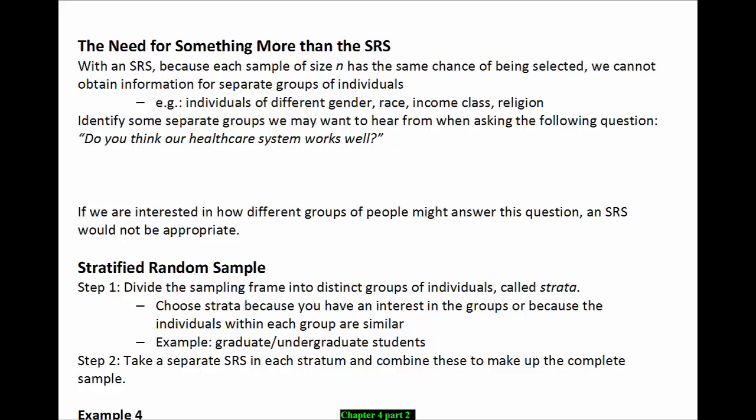For example, individuals of different gender, race, income class, religion, etc. Identify some separate groups we may want to hear from when asking the following question. Do you think our healthcare system works well? I'm sure you're coming up with all sorts of ideas in your mind about separate groups that we would want to make sure we heard from. Separate groups we would want to make sure are represented in our sample.